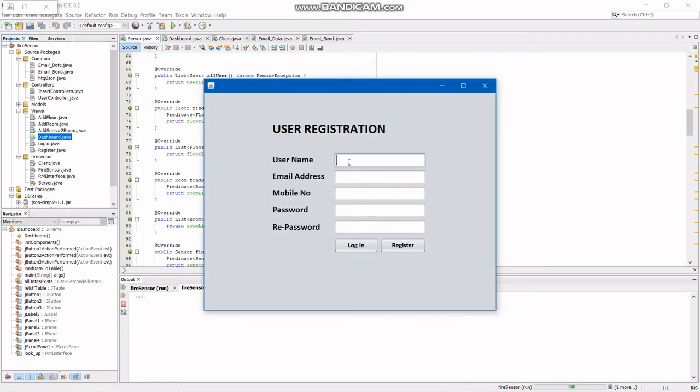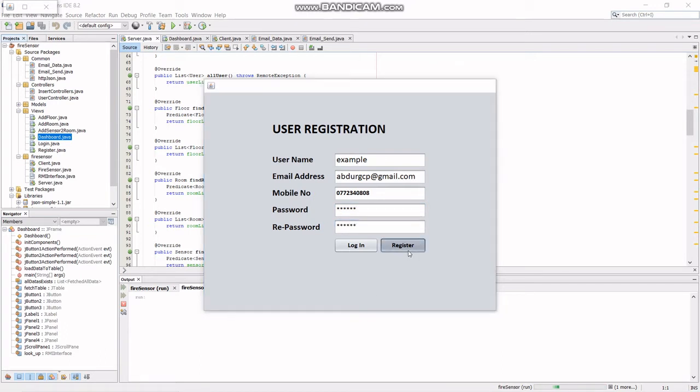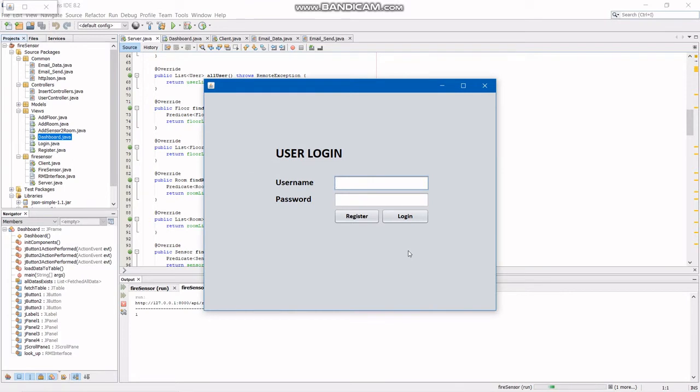When we go to register, let's say an example address. We have to give a valid email address, because only then can we see whether we are getting the email or not. So I give my email, phone number, and a password. It's registered, so we got the right response back.